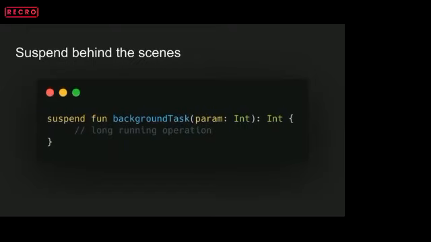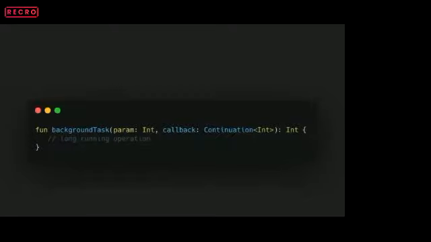So I mentioned to you guys early that under the hood coroutines are simply rewriting callbacks for us. Let's take a look at how those things work. When we write this function background thread with argument param and with the return type integer, under the hood it will add another parameter of the type continuation, with the return type as void. So under the hood it will look something similar to this, where callback is a callback function which will return with the result or with the exception.